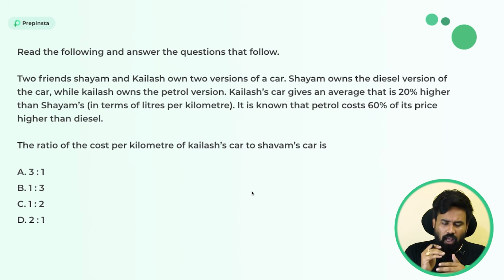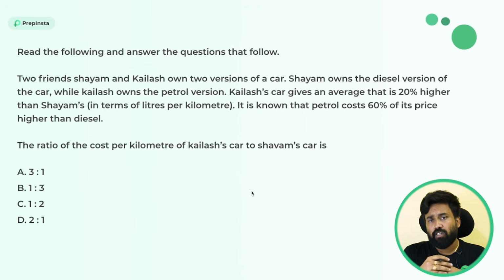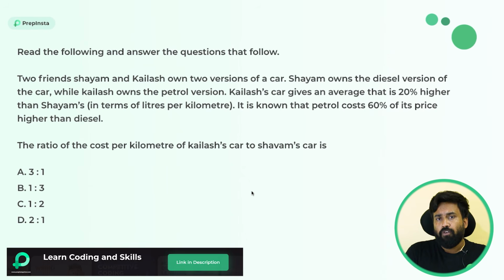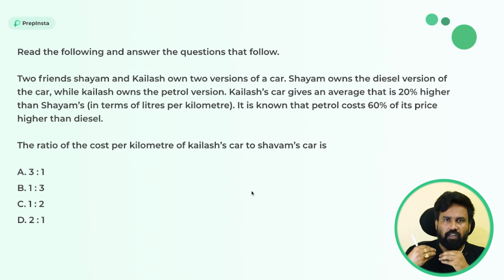So here is the first question. Before starting the explanation of each and every question, I always suggest you try to pause this video. It's just a YouTube recorded video, right? So try to pause it and solve the question on your own, then look into the explanation. Why? Because if you do it like this, you can know which method you are following and which methods will be faster in the examination. The best way is to pause the video, try each and every question on your own first, and then look into the explanation, how I simply explain it in a shortcut manner, so that you can improve yourself.